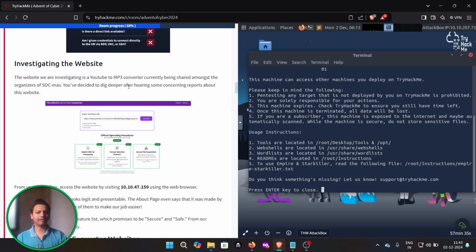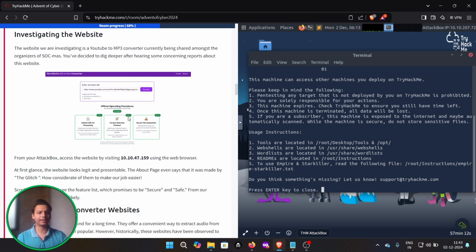So, investigating the websites. The website we are investigating is a YouTube to MP3 converter. That was a very old website which we used in the past few years to convert YouTube videos to MP3, but it is currently being shared amongst the organizers of Advent of Cyber. You decided to dig deeper after hearing some concerning reports about this website. So let's just navigate to this website.